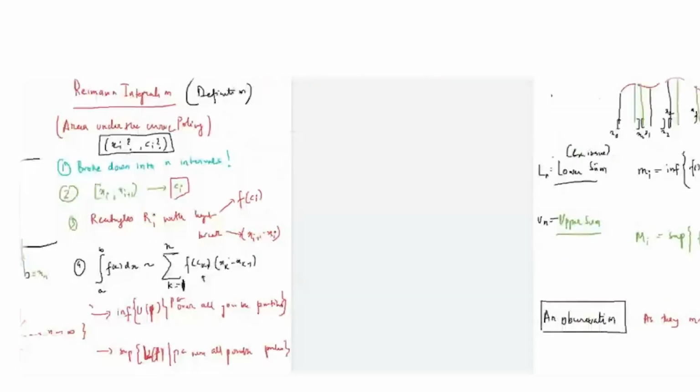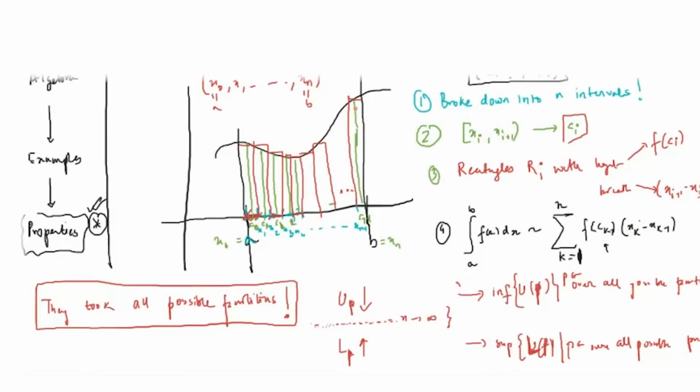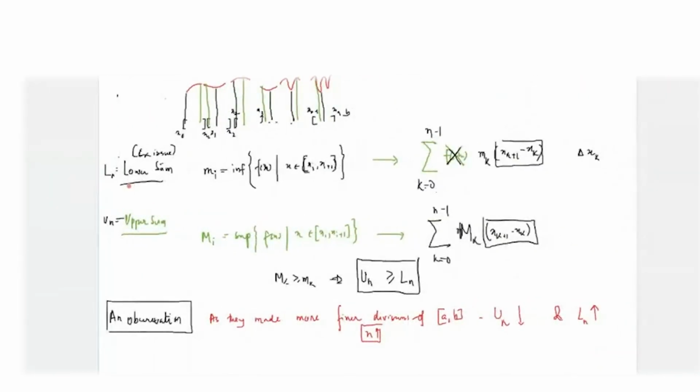So we defined the area under the curve. For every partition P, we defined the sum. We try to define something close to the limit. We saw there are two parameters. One was the selection of the partition. Once the partition is fixed, another was the selection of c_i. They select c_i to be the maximum and the minimum, the supremum and the infimum. So that fixes the c_i aspect. Now there was a partition aspect. For every partition, we got a lower sum and an upper sum.